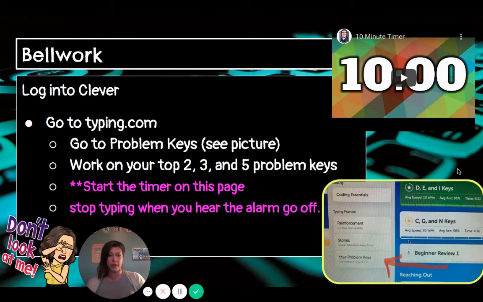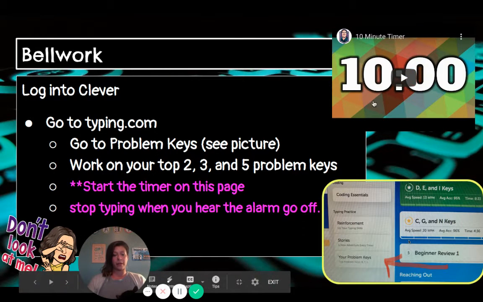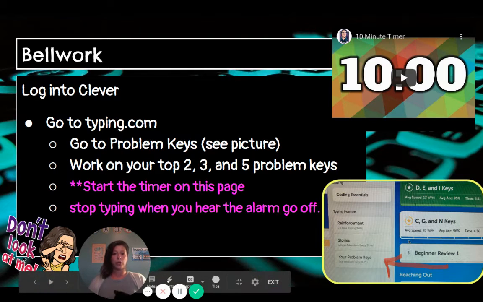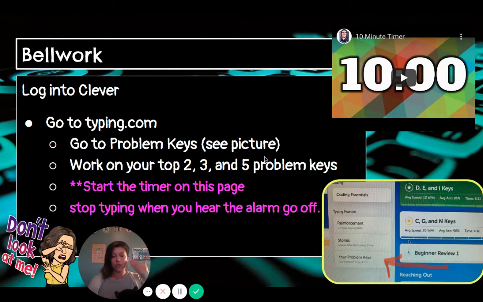And remember, when we do bell work, we do bell work for 10 minutes. So you are going to start this timer once you're all set up and ready to go. Start the timer and then just leave your volume on. And when you hear that alarm go off, you know it's been 10 minutes. So I purposely put this little "don't look at me" Bitmoji, because you shouldn't be on this slide checking your time. You just keep typing and listen for that 10 minutes.